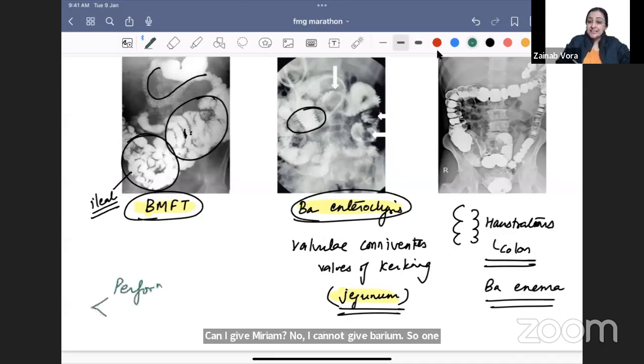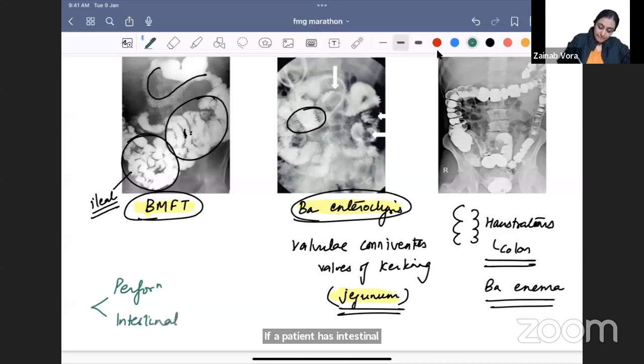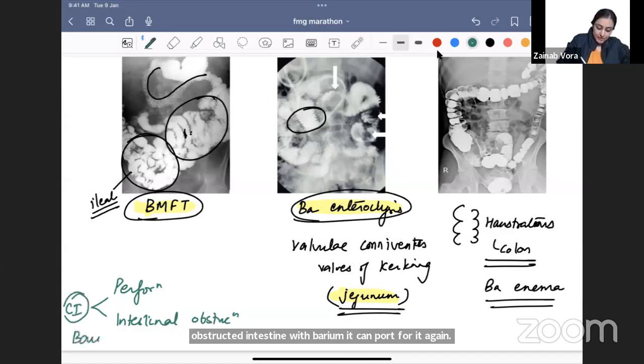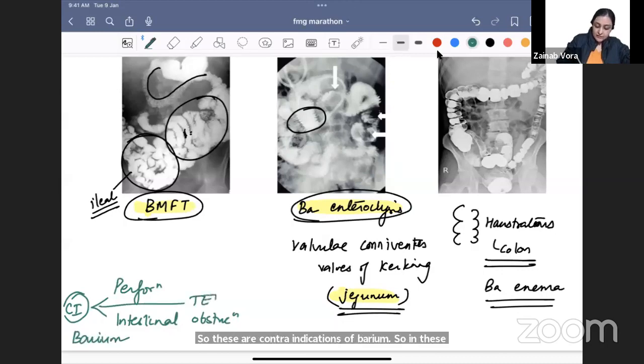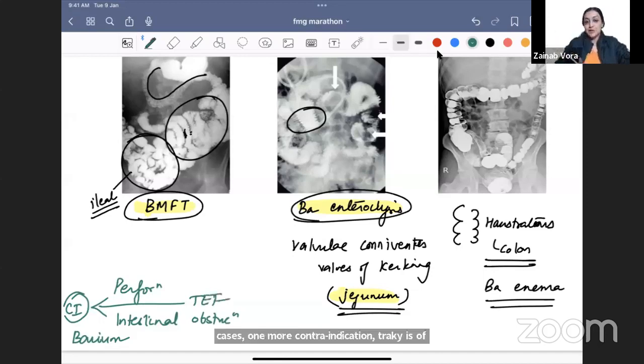If a patient has intestinal obstruction, can I give barium for the patient? Intestinal obstruction, no, I cannot give barium, because when I load an obstructed intestine with barium, it can perforate again. So these are contraindications of barium. One more contraindication, tracheoesophageal fistula. If I put barium, it will go into the trachea. I don't want to do that.